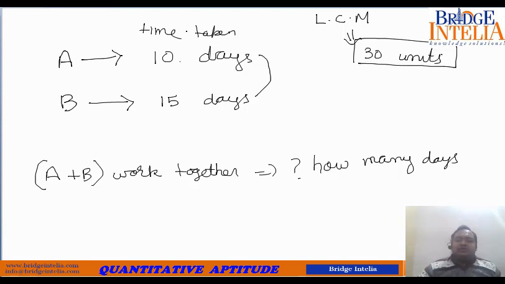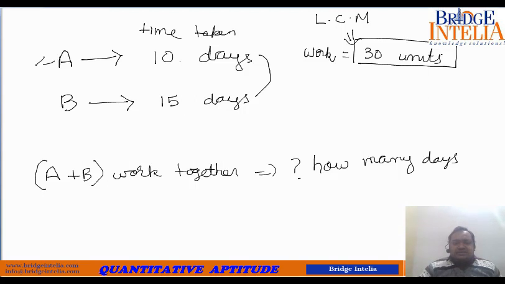Nowhere is it being said to us what the work is. It is just said that there is some work. If A is asked to do that, he is going to take 10 days. If you ask B to do that, B will require 15 days. But what the nature of the work is, that is not told to us. So what we did is take the LCM of these two figures, 10 and 15, which comes out to be 30. So I assume the work to be equal to 30 units.